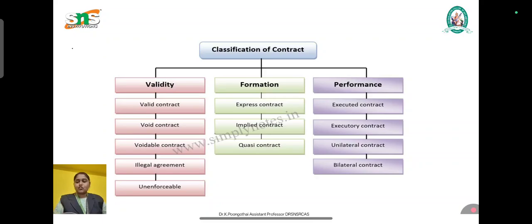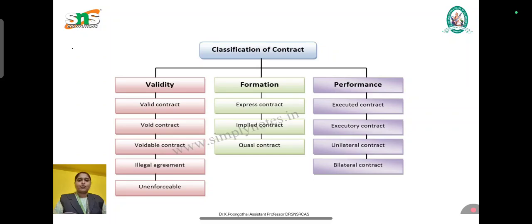The next classification is based on formation. Here we are having express, implied and quasi-contracts. Express means it must be in an express form, with the terms clearly stated, written or oral. That is an express contract. An implied contract is formed by conduct, through an action. The next one is the quasi-contract. A quasi-contract is created by law to prevent unjust enrichment. The next thing is based on performance.